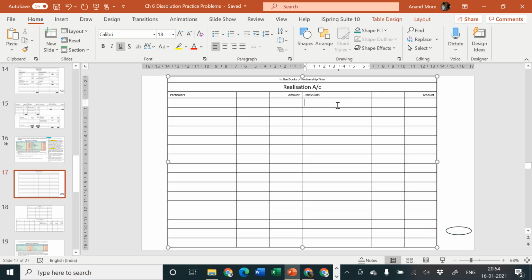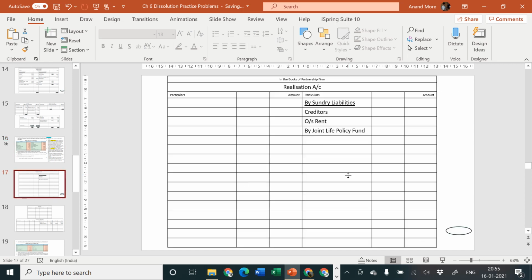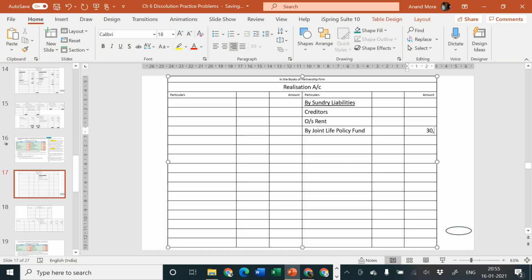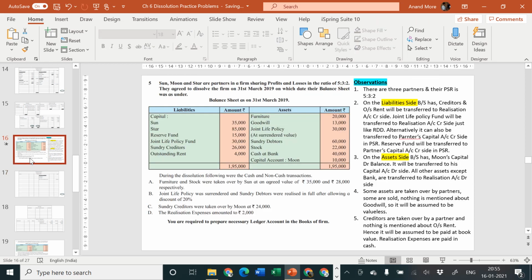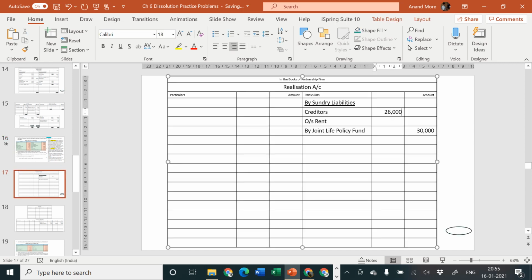We'll write there by sundry liabilities, creditors, outstanding rent, and below that I'll specify by joint life policy fund. Joint life policy fund amount is rupees how much? 30,000. It will directly go to the outer column. Next one, creditors and outstanding rent, the amount of them is rupees 26,000 and 4,000. We'll consider it here, 26,000 and 4,000. Outer column is 30,000.